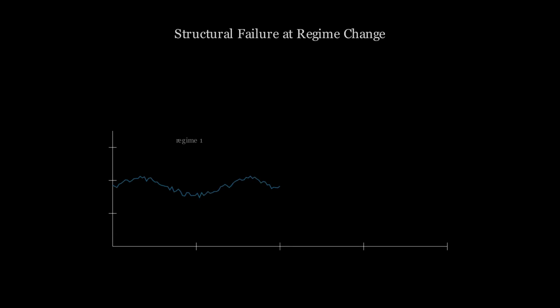Structural failure is often invisible until the regime changes. When a model is fit in one regime, it captures regularities of that regime. A regime change alters the underlying structure. The model continues to produce outputs, but those outputs describe a regime that no longer exists. Structural failure arrives precisely when it is most costly.